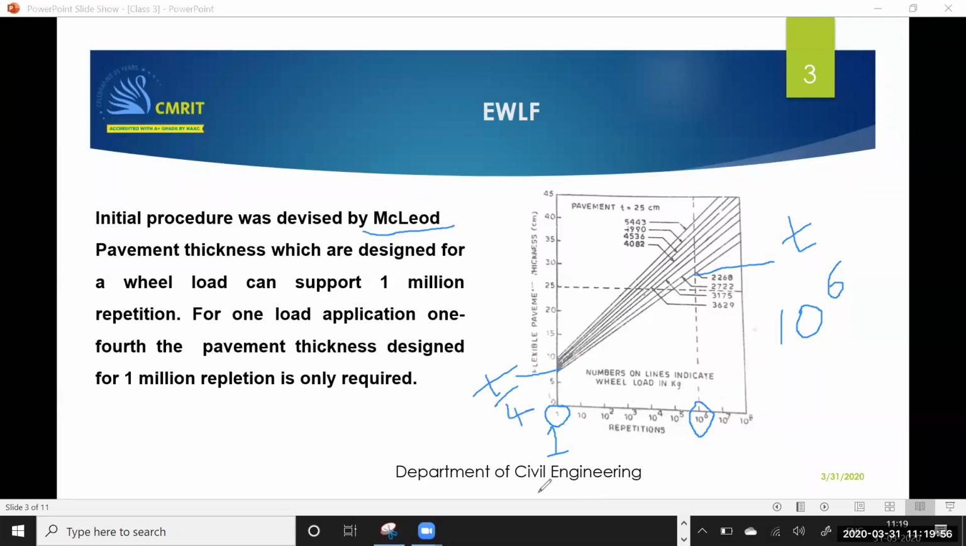Is it clear? See, for 1 million repetitions, T is the thickness that is required. Then the thickness T by 4 can sustain one repetition. Yes, Naveen? Naveen, is it clear?